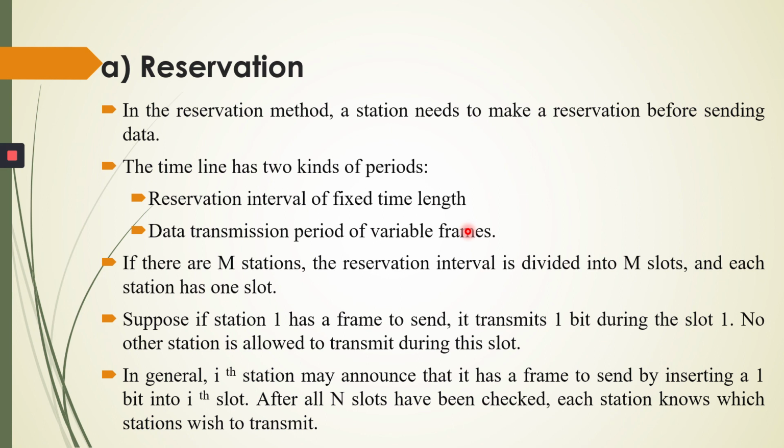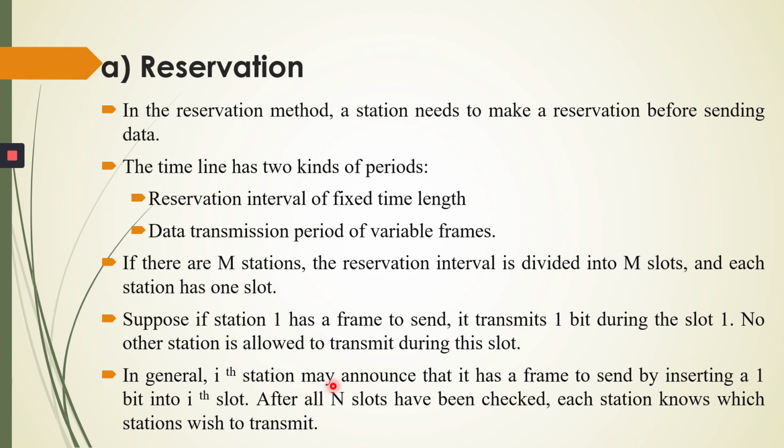If there are m stations, the reservation interval is divided into m slots, and each station has one slot. Suppose we have 5 stations, then we have 5 slots, and every station has one slot. Suppose station 1 has a frame to send, it transmits a 1 bit during slot 1. No other station is allowed to transmit during this slot. So at a time only one station can send the data.